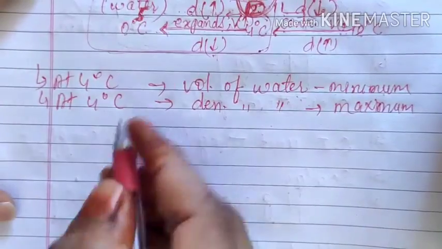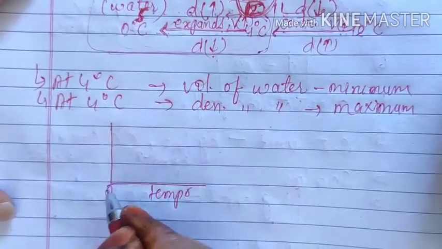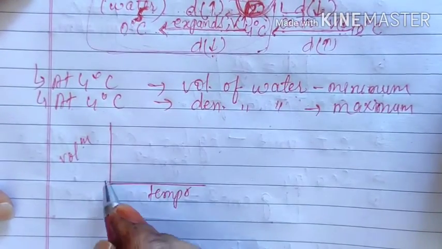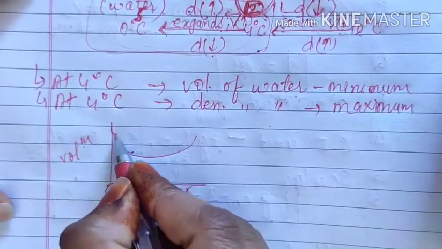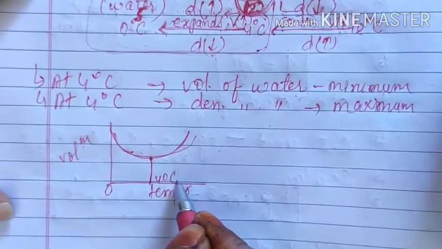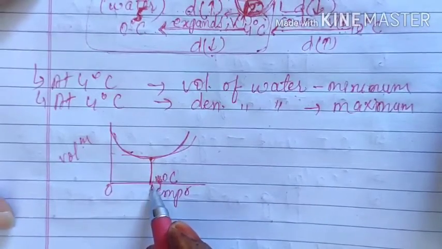That means if you plot a graph between temperature and volume, for water only we are talking, you will get something like that, and at this minimum value the temperature will be 4 degrees Celsius, because the volume is minimum at 4 degrees Celsius.